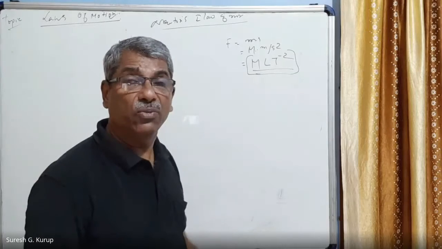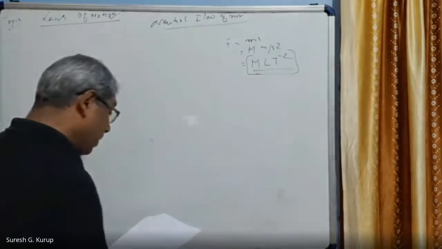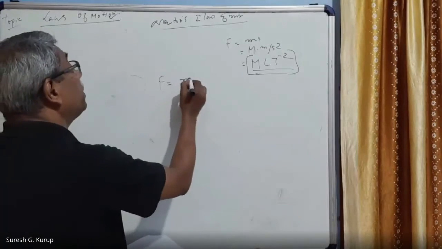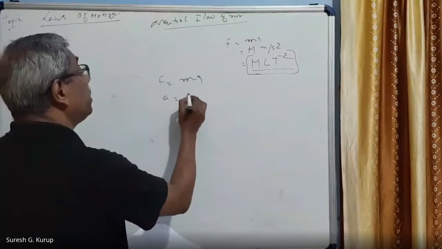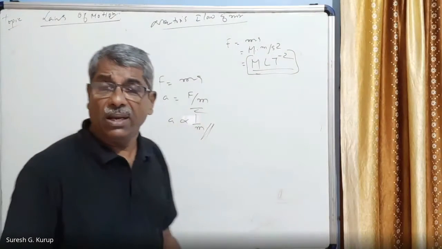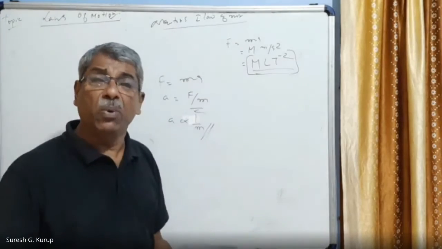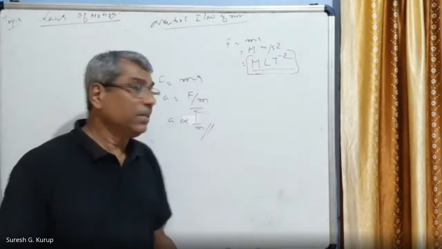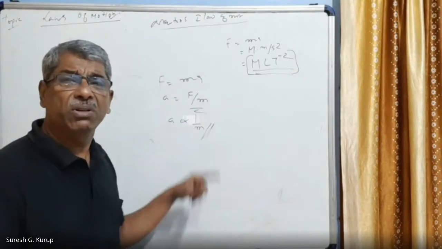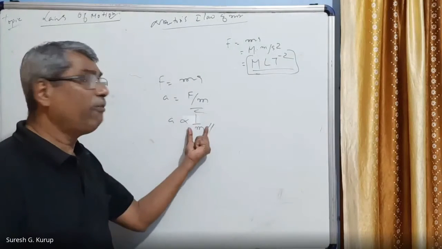So this is about force and its units. One more thing: F is equal to ma, therefore a is equal to F by m, so a is inversely proportional to m. If a constant force acts on many bodies, the body of lighter mass will have more acceleration.